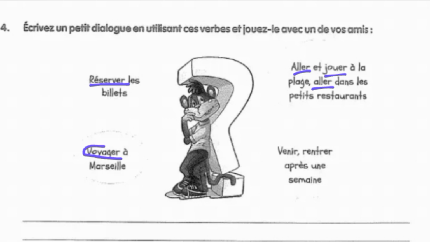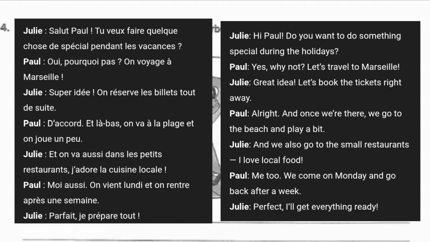Venir rentrer après une semaine means venir is to come, rentrer is to return, come back, après une semaine, after a week. So you have to use these verbs to form a dialogue. A sample of this answer is there on your screen with the French and English translation. You can take help or reference from these dialogues and form your own.